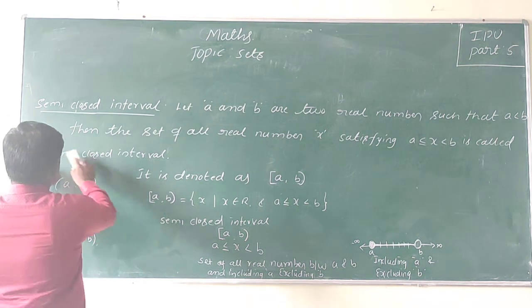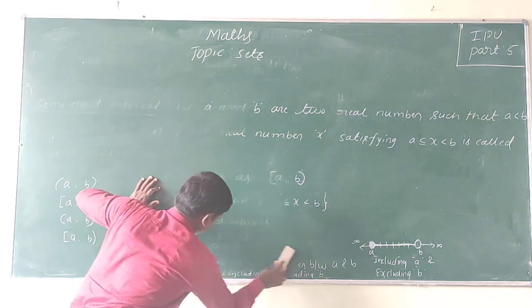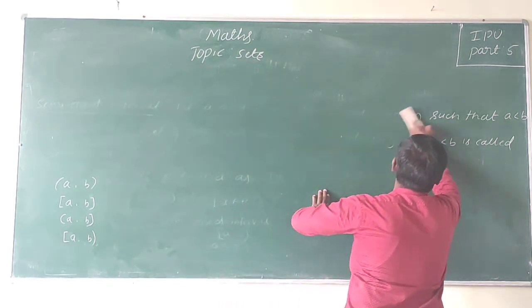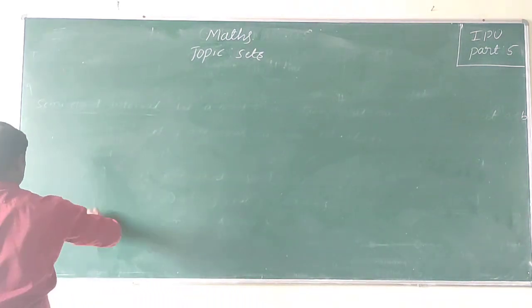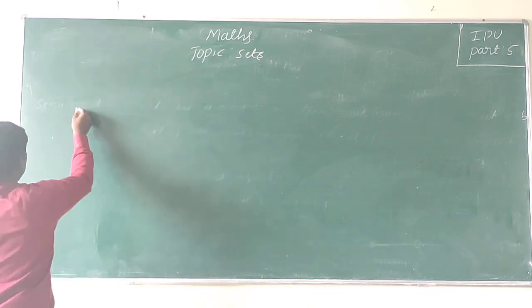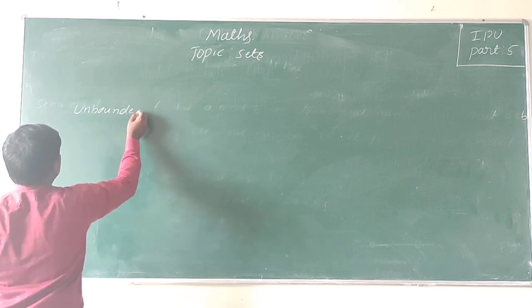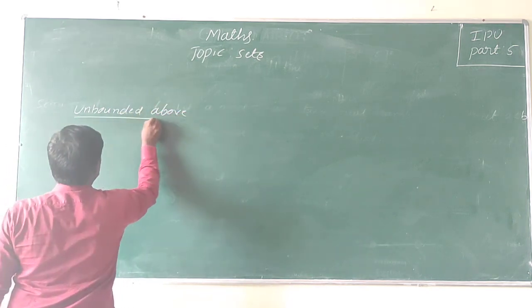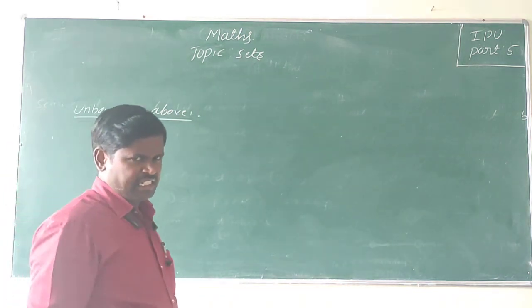Okay, is it clear? Next, we move on to semi-bounded above. So bounded above. Unbounded above. So this is also one of the sets.